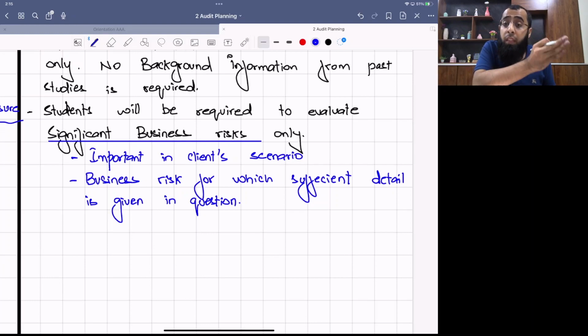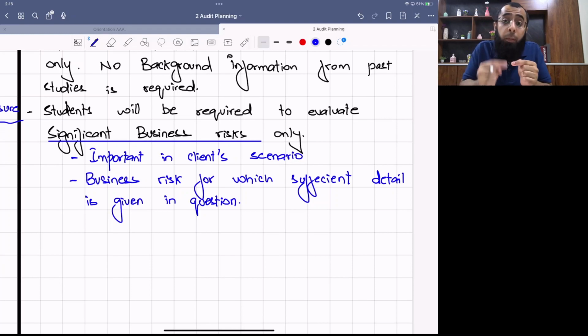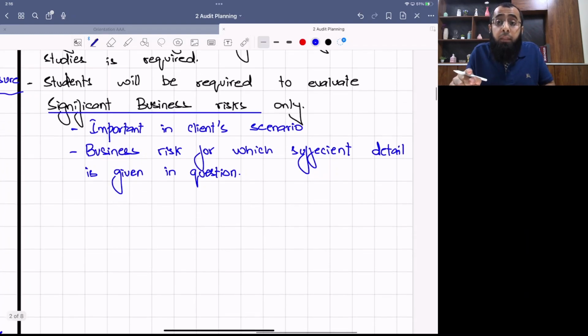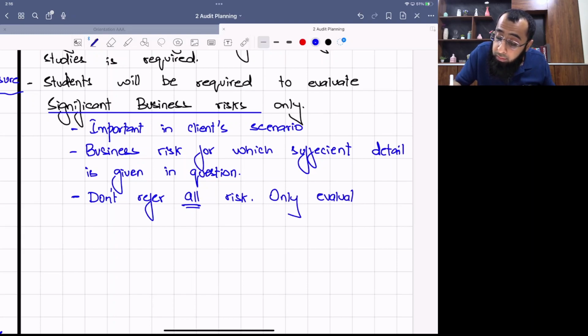For example, if the revenue in the question has declined significantly, then you can discuss it. But if the revenue is only moving by 1% and you develop a risk that revenue may decline and the company may go bankrupt, then this means that you don't have the skill of taking a judgment to determine which risk is significant. So you have to refer to important risks in the client scenario, which are important from the perspective of the client. Business risks for which sufficient detail is given in the question. Don't refer to all risks. Only evaluate significant risks, which are significant from the perspective of the client.